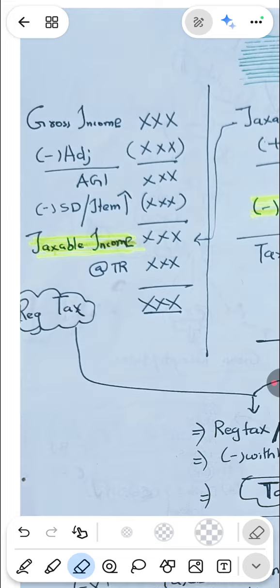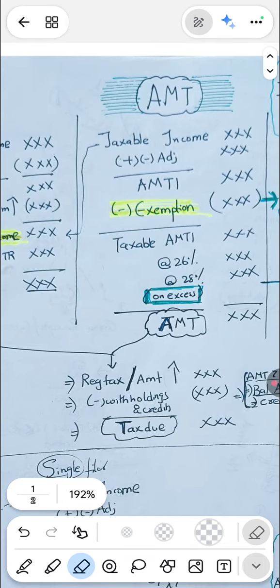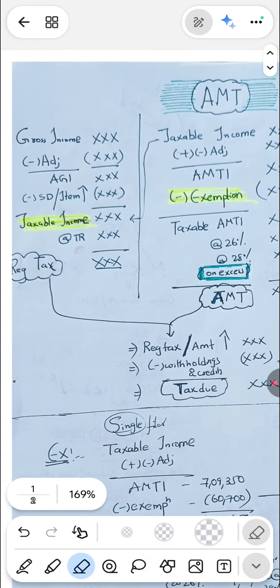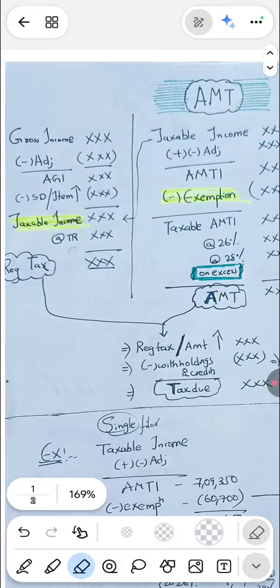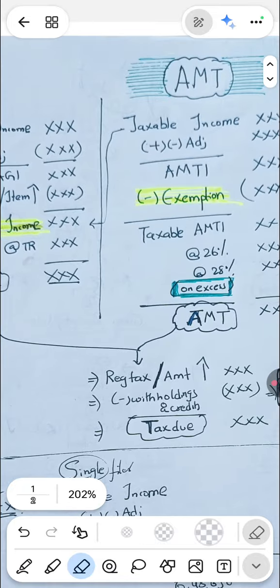We will get tax. So, in case of AMT, first of all, why AMT? Individuals who take excess deductions and excess credits have their taxable income reduced, so the IRS says, hey buddy, you are paying less tax. I will correct it by taking your taxable income, making some adjustments, and arriving at AMT income. From that, I will give some exemption. These limits keep changing from year to year, due to inflation.